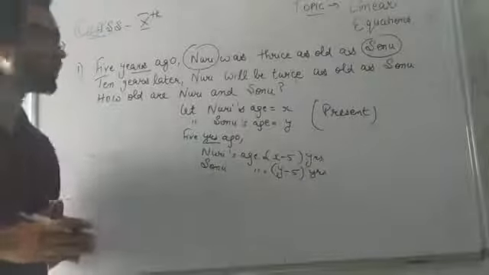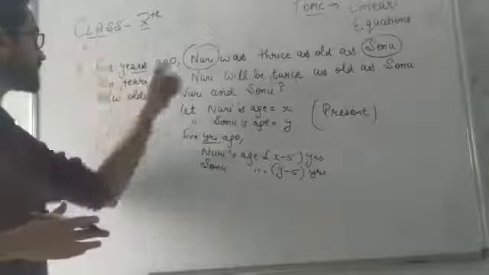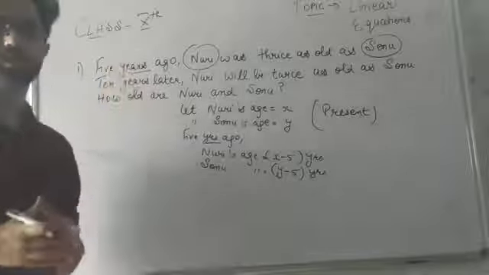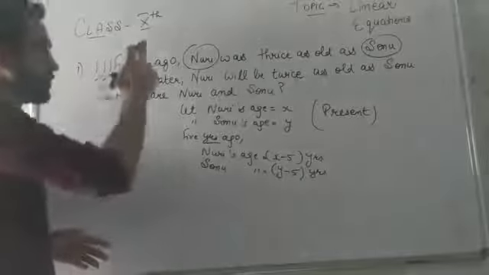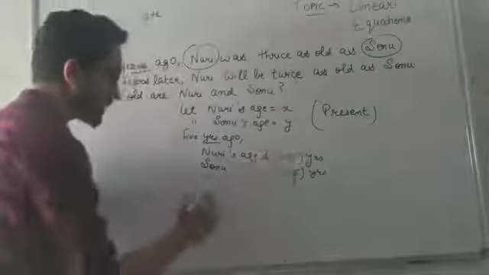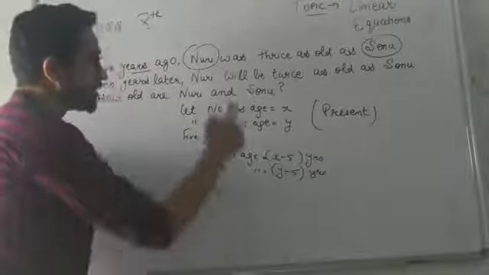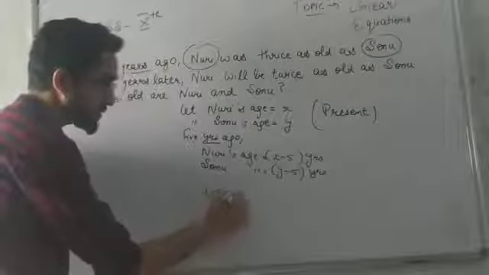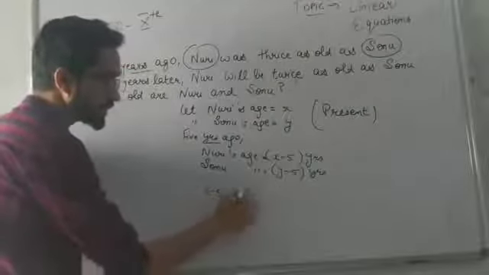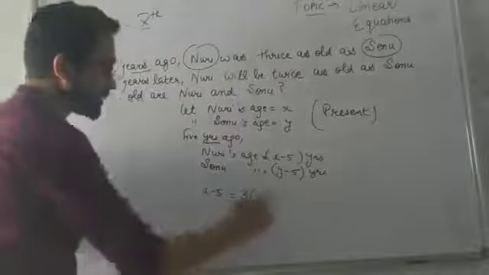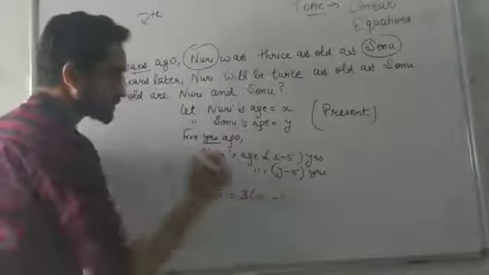So now let's go according to the question. Here it says that 5 years ago, Nuri was X minus 5, was thrice as old as Sonu. That means this X minus 5 is thrice of Sonu. Sonu's age was Y minus 5 at that time.